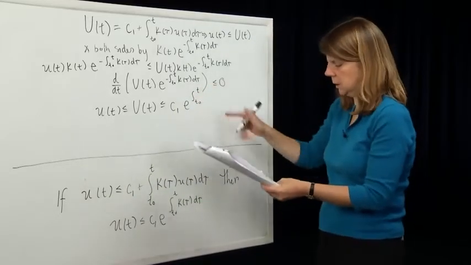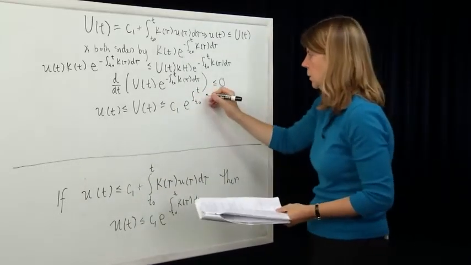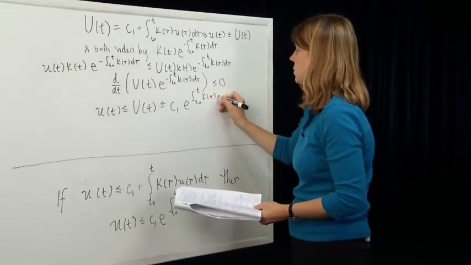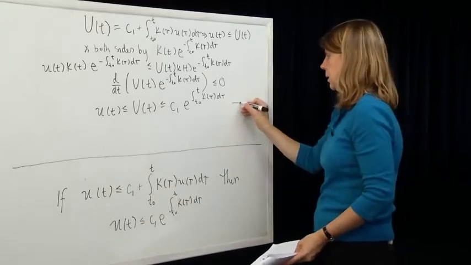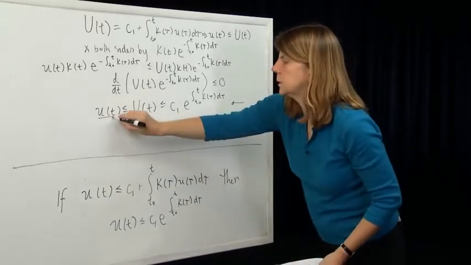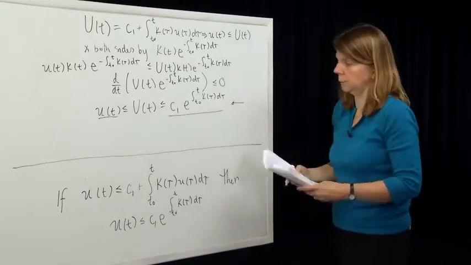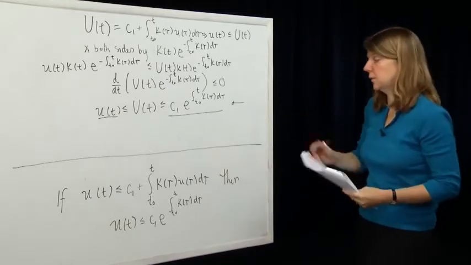The negative disappears as I've brought it onto the other side of the equation in that integration, which establishes the bound that we need.